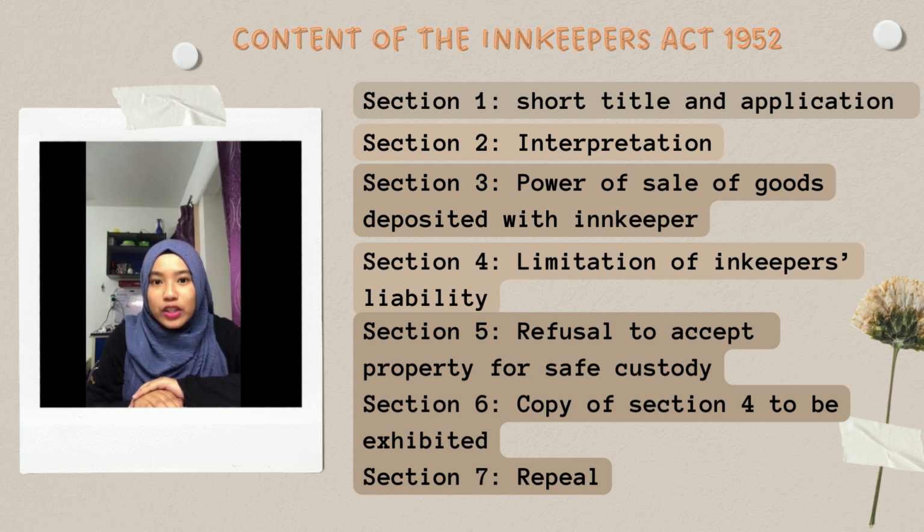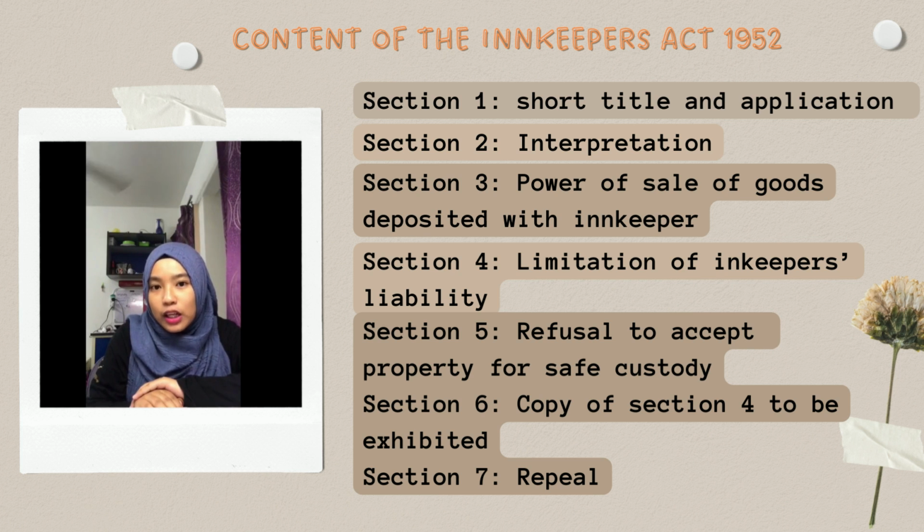The second section is about interpretation. These are the familiar terms often used in this Act. Goods means any movable property. Inn means any hotel, boarding house, or other place where any person is accommodated. And the last is innkeeper, meaning the keeper of any type of inn, including a company or corporation.